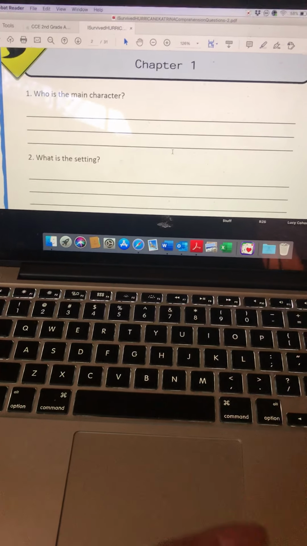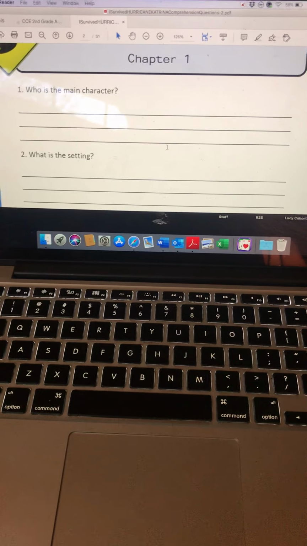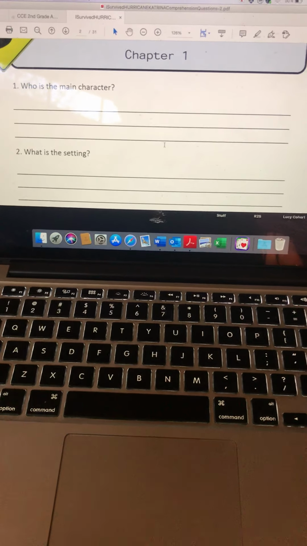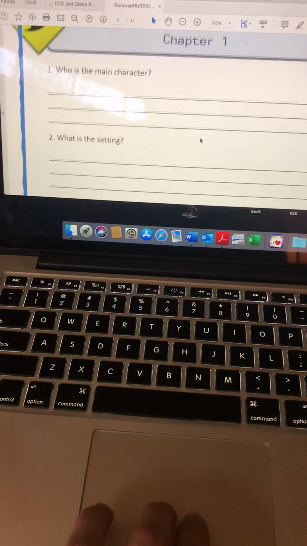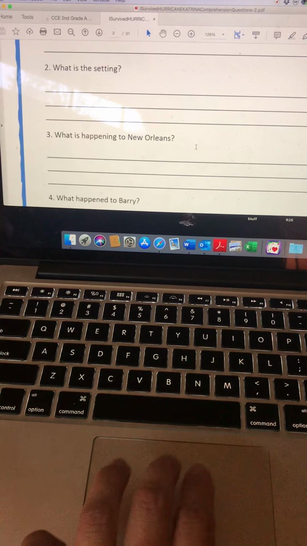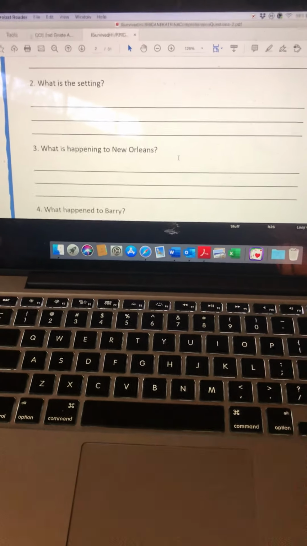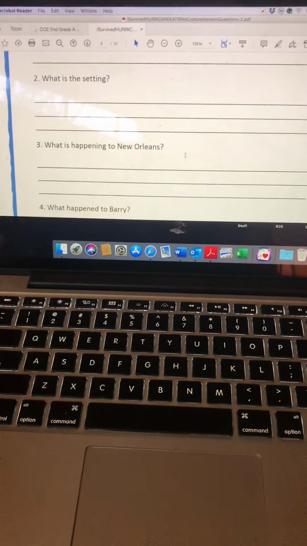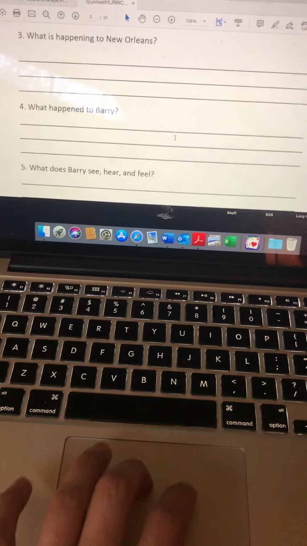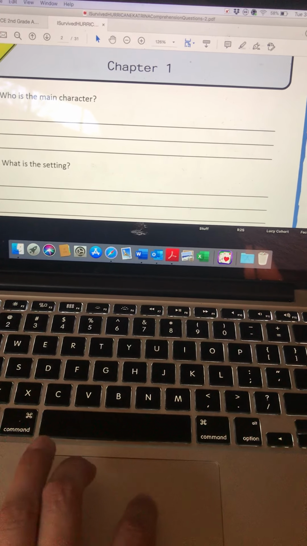So the first question says, who is the main character? How I would like for this to be worded when they respond is, the main character is, and then they fill in the blank. What is the setting? The setting is. So you're turning the questions into statements. What is happening to New Orleans? This is happening to New Orleans. Making it a complete statement, turning the question into a sentence. So every day they will answer these questions after they read 1 chapter.